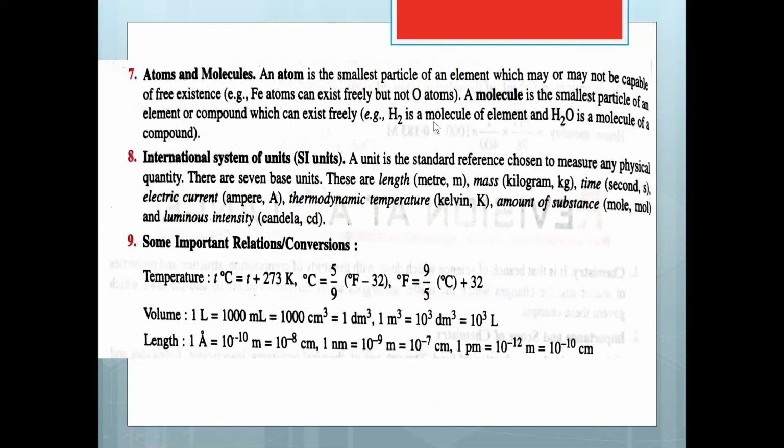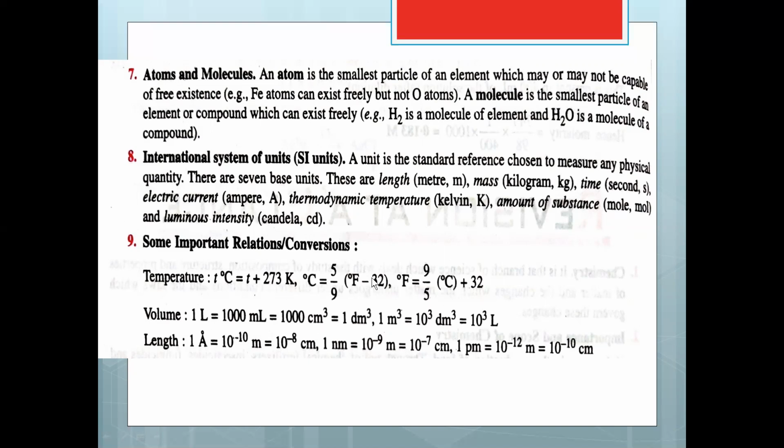Then 7 basic international systems of units: length measured in meter, mass kilogram, time in seconds, electric current ampere, thermodynamic temperature Kelvin, and amount of substance in mole. And the last one is luminous intensity. It is expressed in candela.